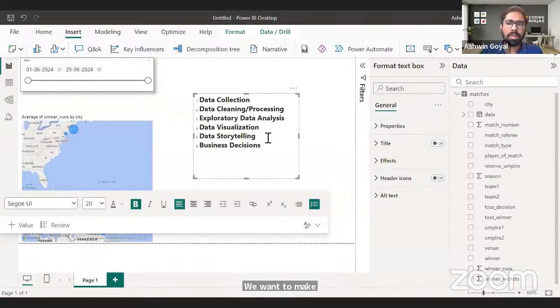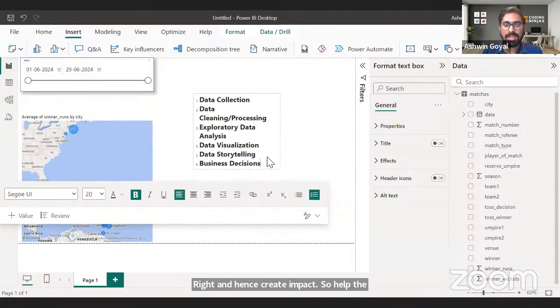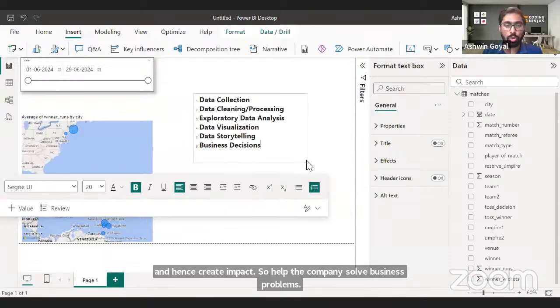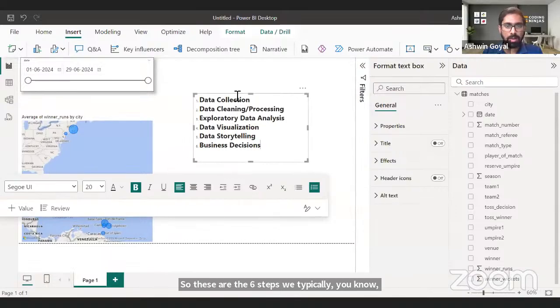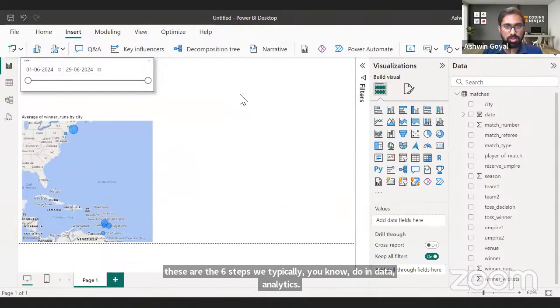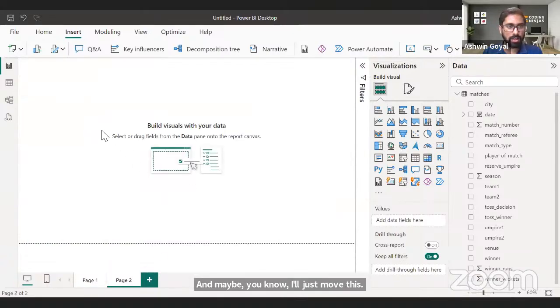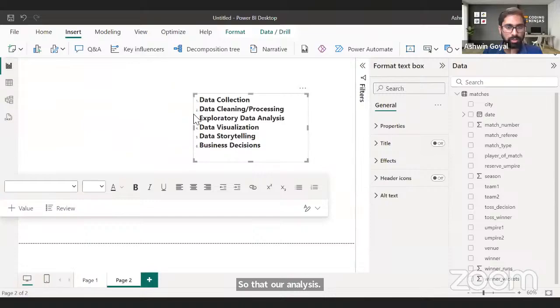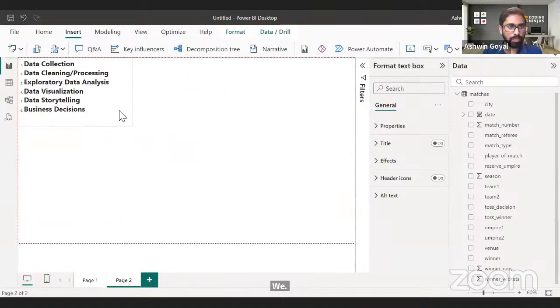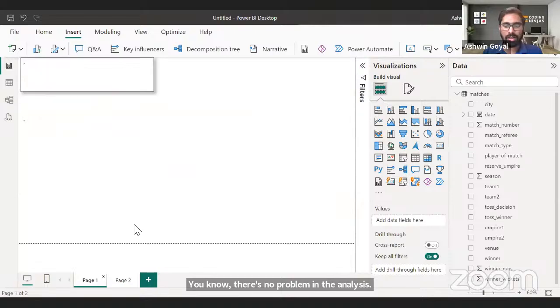And hence create impact. So help the company solve business problems. So these are the 6 steps we typically do in data analytics. And maybe I'll just move this to page 2 so that there's no problem in the space we need for our analysis. So yeah, these are the 6 steps of data analytics.